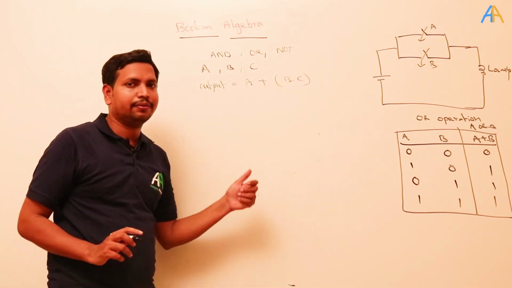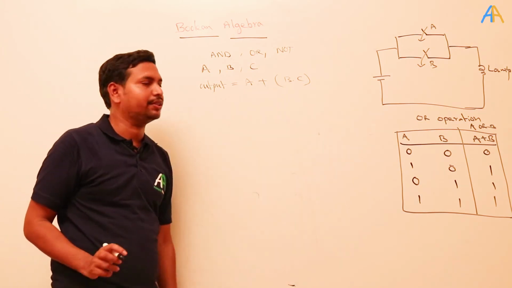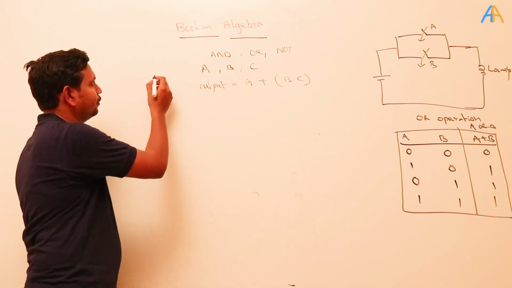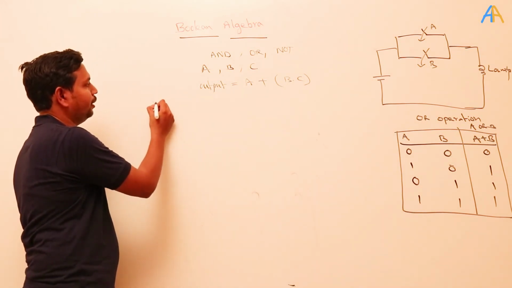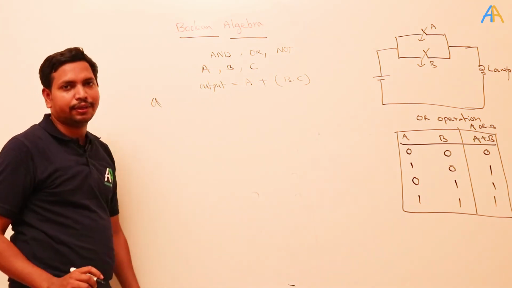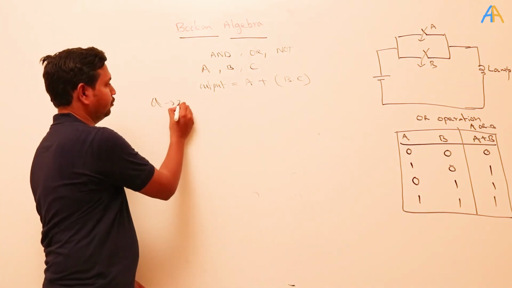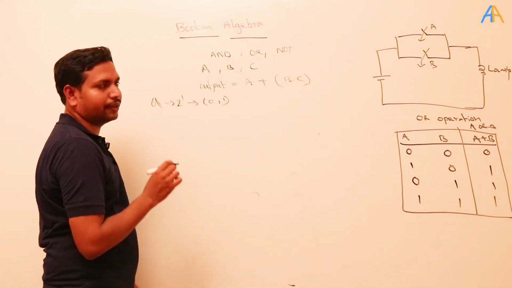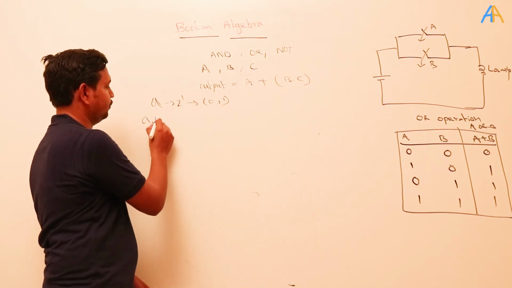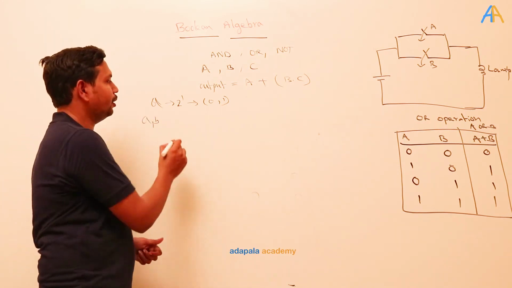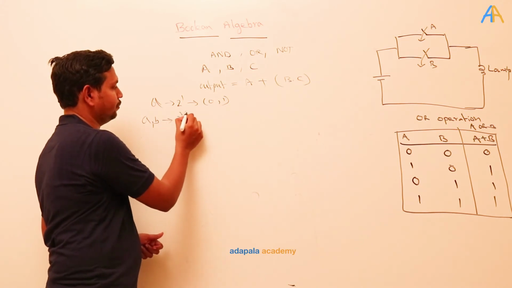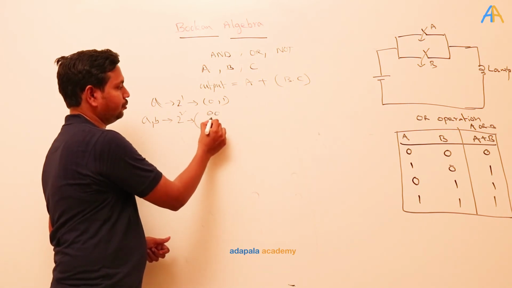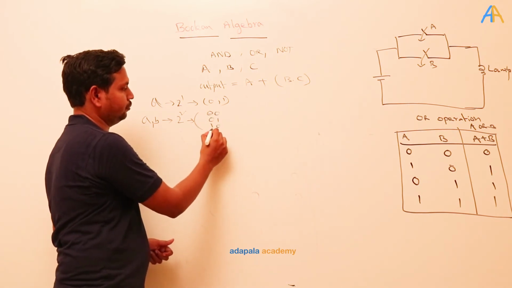Now first what we have to do, we have to develop the maximum number of possible combinations. So what do we have to do? For example, if there is one variable, only a, how many values do we get? 2 power 1, that means 0, 1. If there are 2 variables, a, b, how many Boolean combinations do we get? 2 square. That means 0 0, 0 1, 1 0, 1 1.